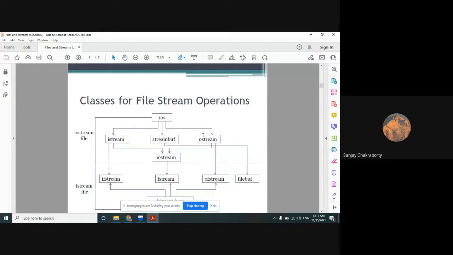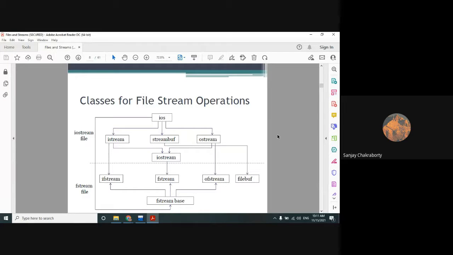Then I discussed this hierarchy, which is very close to the hierarchy of console input output streaming operations, but in some ways it is different, with different classes we use for handling file streaming operations, input file streaming and output file streaming operations.